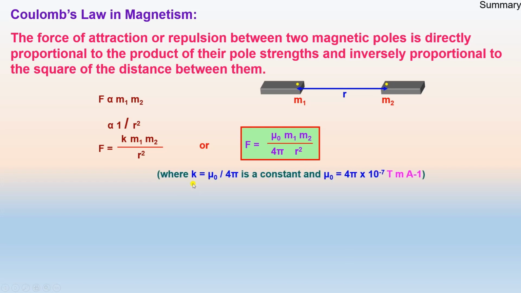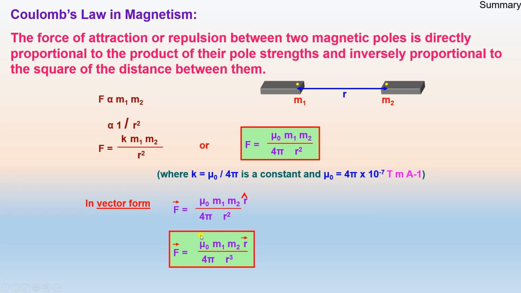K is the constant of proportionality, with the value mu naught upon 4 pi, equal to 10 raised to the power of minus 7 Tesla meter per ampere. In vector form, F vector is equal to mu naught upon 4 pi m1 m2 r unit vector divided by r square, or mu naught upon 4 pi m1 m2 r vector divided by r cube.